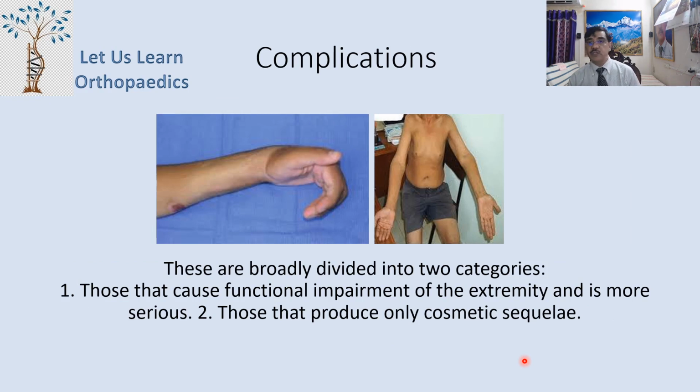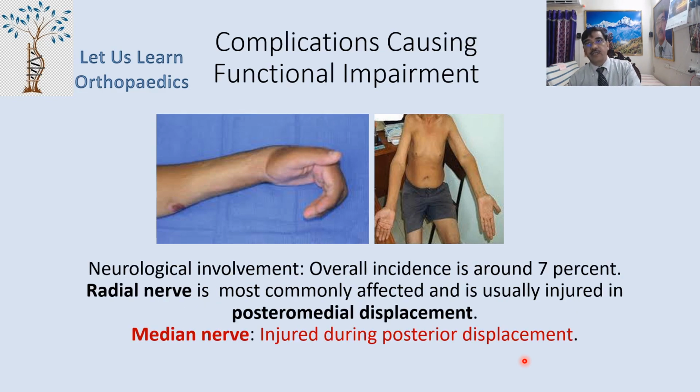The complications are broadly divided into 2 categories. Those that cause functional impairment of the extremity, that is one group, and is more serious, and 2, those that produce only cosmetic sequelae. Complications of functional impairment include neurological involvement. Overall incidence is only 7%.